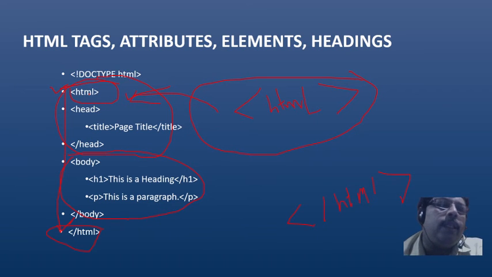Now what is this HTML? It's mainly used for representing that it's HTML code. Then next we can go for the head. Head is defining the header part. What it will include, we will discuss later. I don't want to discuss much. Whatever is displayed in the web page is written in the body part.